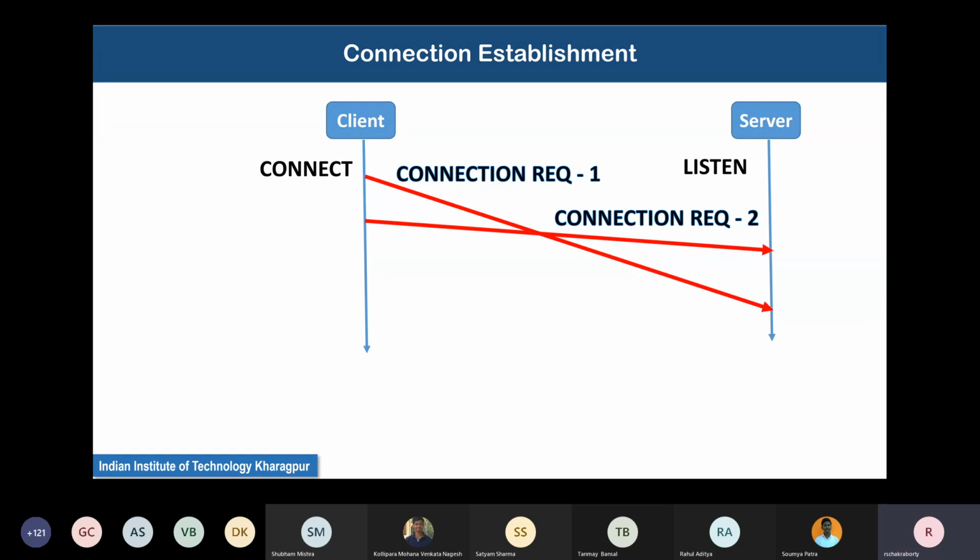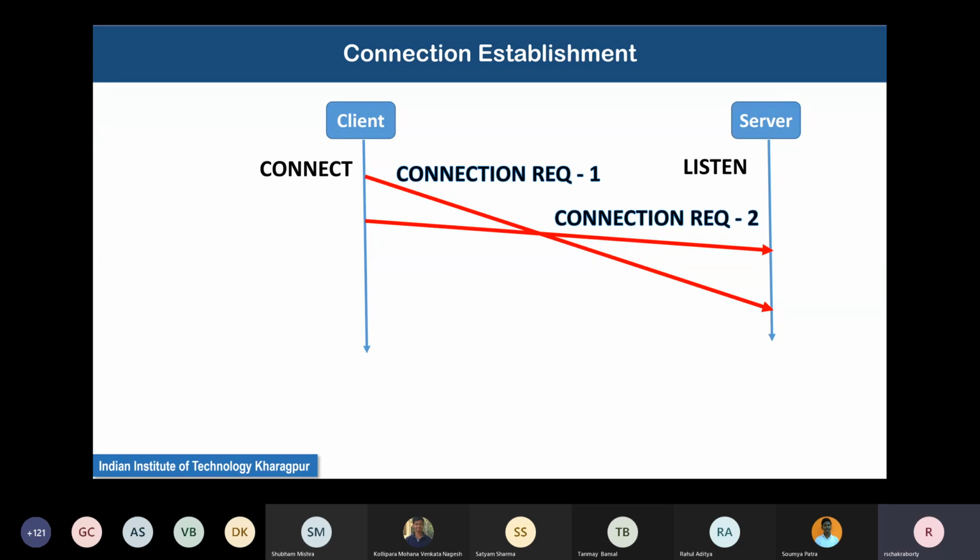Okay. And the other solution that was first suggested is to kill off old packets, like the connection request 1 segment, which is taking too much time to reach the other side of the server. Kill it off. This is also one solution. Now, these are the two fundamental ways of solving this problem.